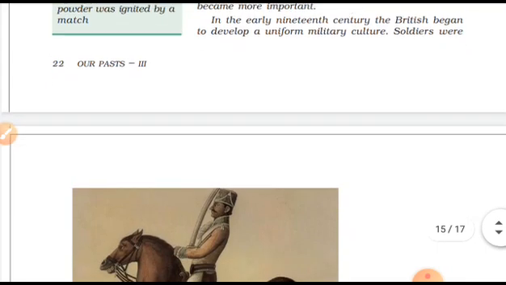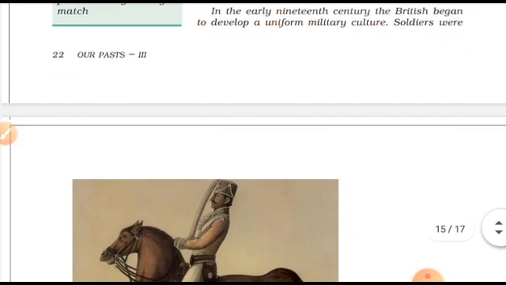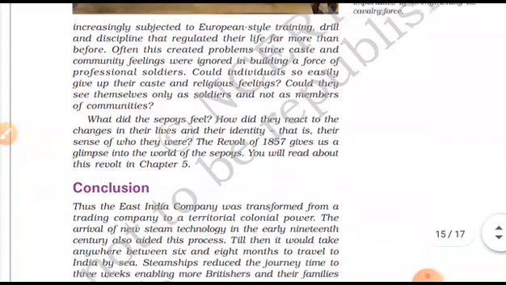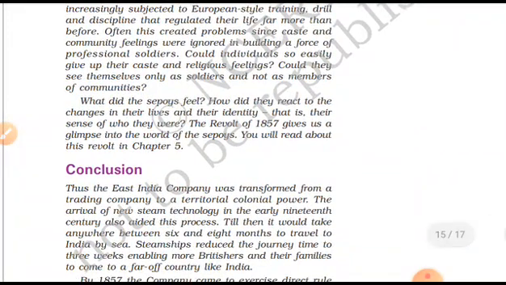Then in the 18th and early 19th century, the British began to develop a uniform military culture. Soldiers were increasingly subject to European style training.